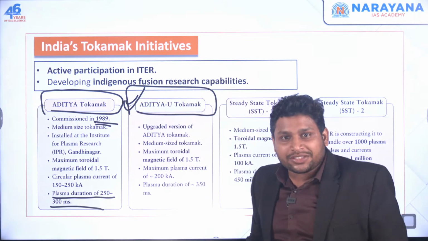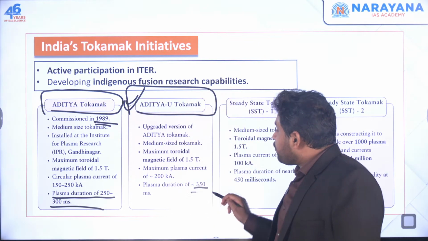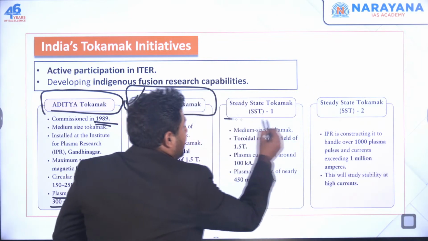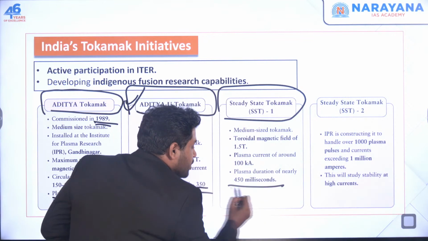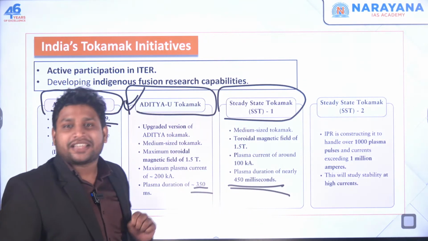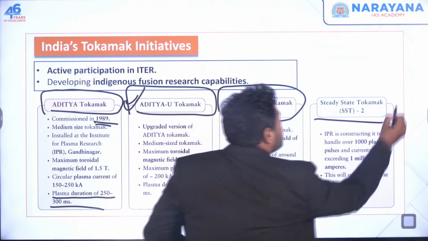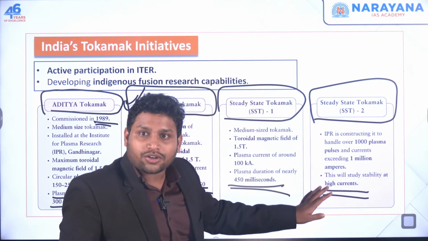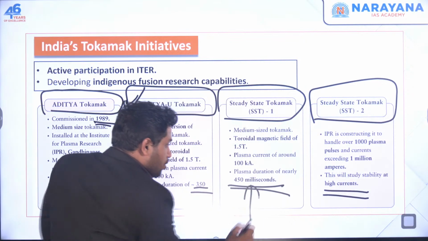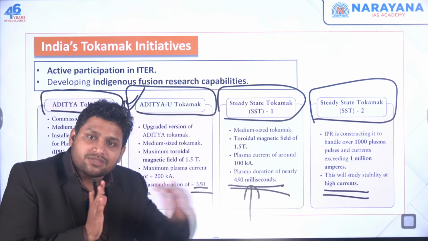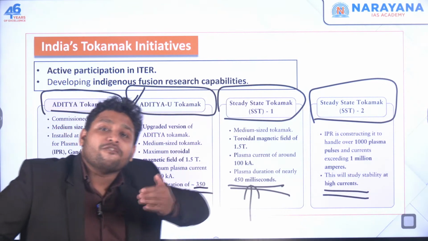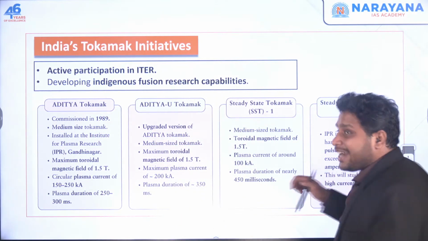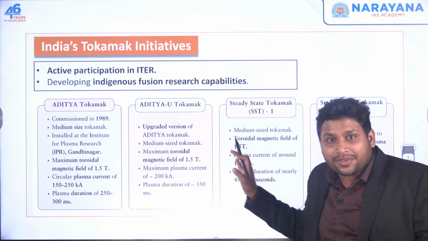Then we got this Aditya upgraded tokamak version. This one only for 350 milliseconds. Then the steady state tokamak. This could sustain for 450 milliseconds. And then we are still working on the steady state tokamak 2. And this is where we still want this process of plasma creation and plasma sustainability to continue for a very long duration, in seconds. We don't want it in milliseconds, we want it in seconds or minutes or maybe in hours also.